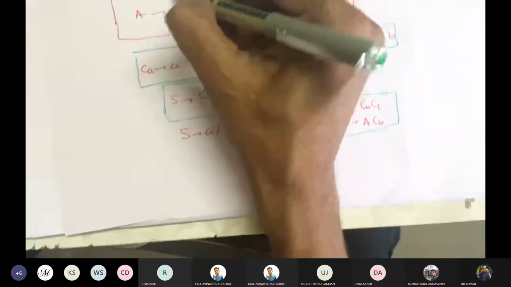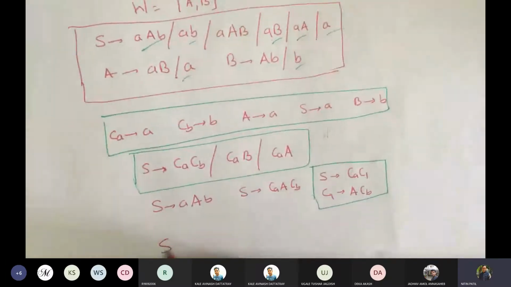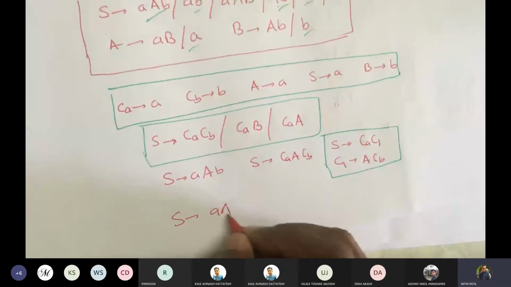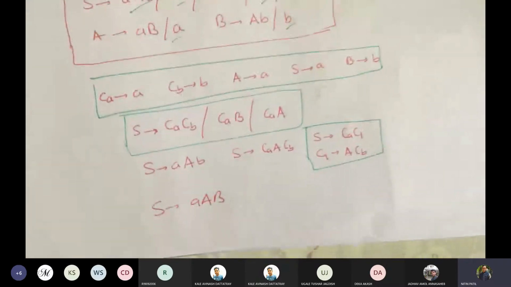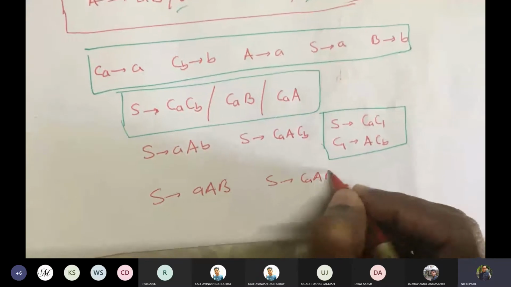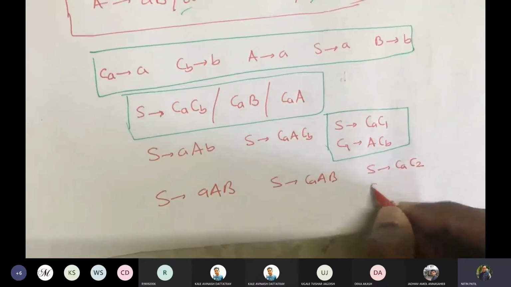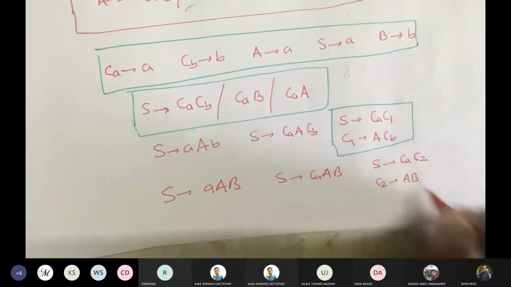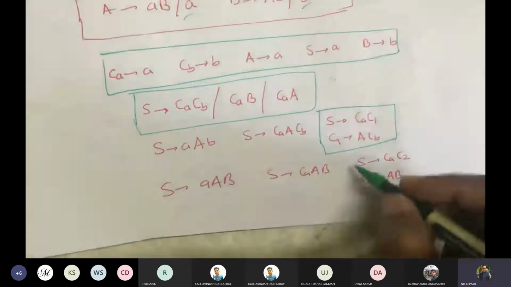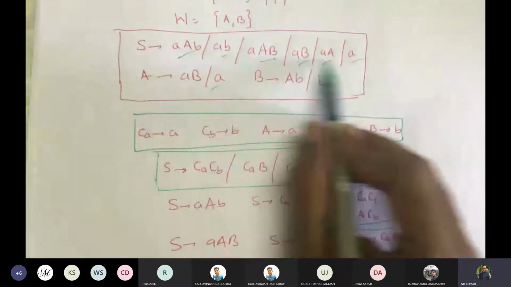Now this also is AB. So write this as S gives CA AB. So S gives CA C2 and C2 gives AB. Right. So this also is resolved. So we also got this to be in a required form. So all S productions are done.